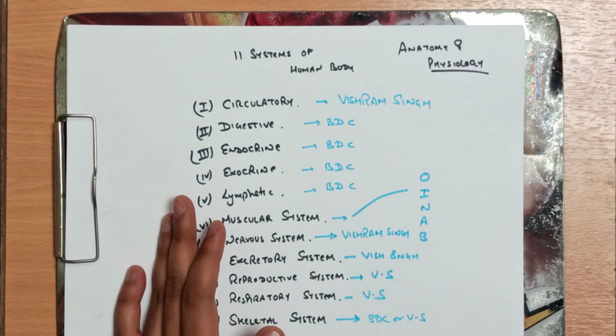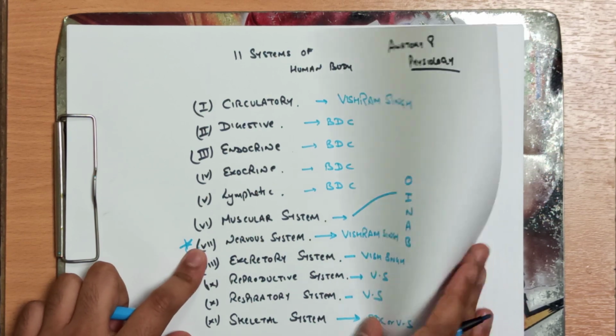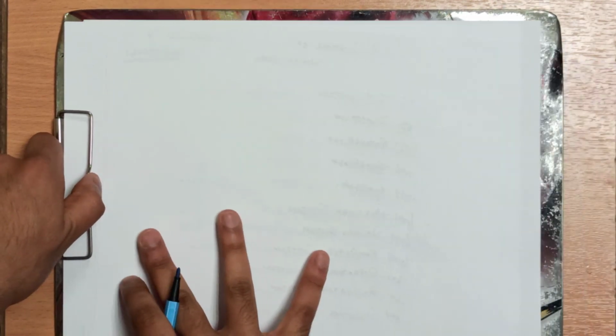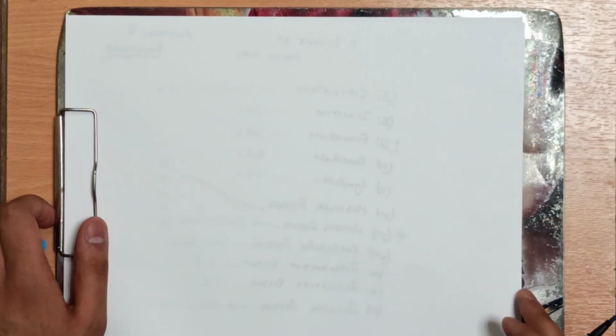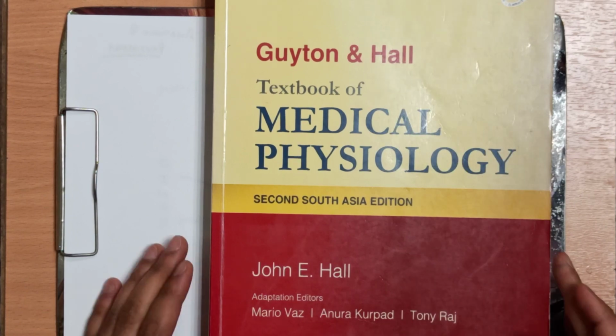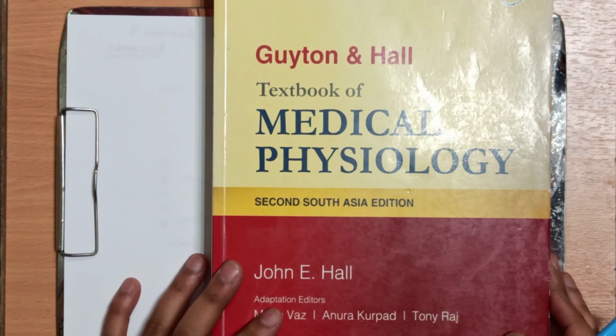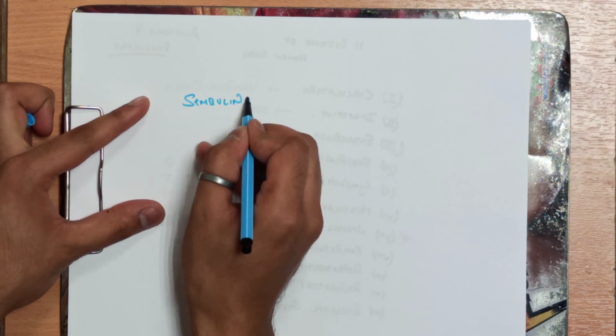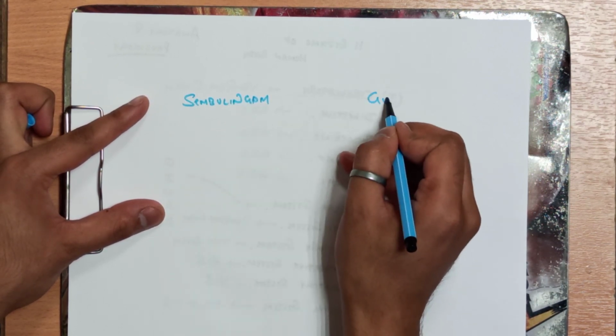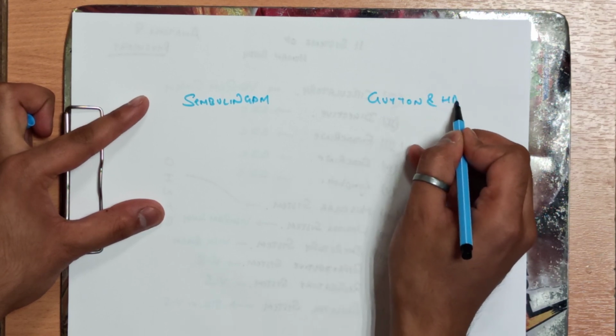Now let me tell you from which books you can study physiology. The same 11 systems. The book which I consider for physiology, which most students use, is Guyton and Hall, Textbook of Medical Physiology. There are two main books for physiology that students use in India: one is Mr. Sembulingam, and one is Guyton and Hall.